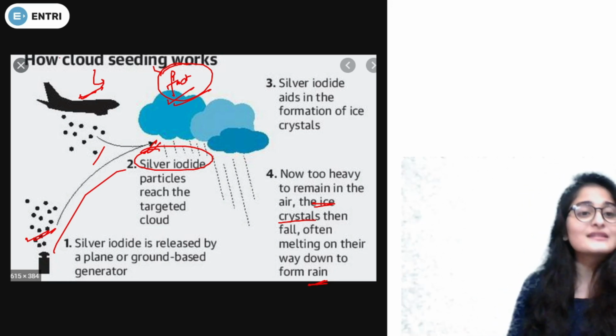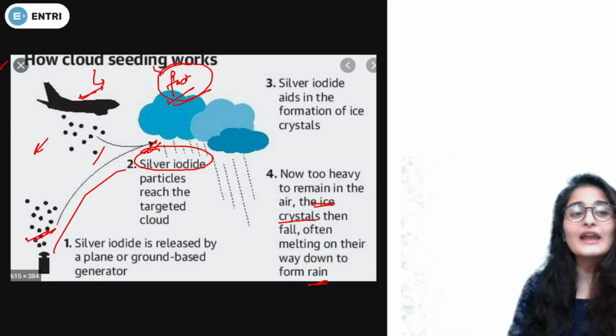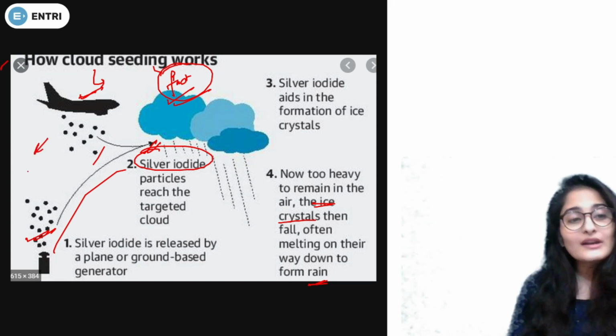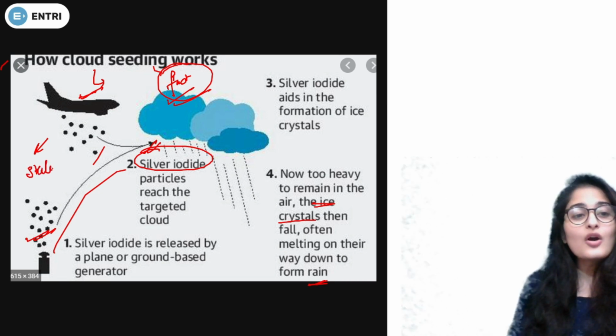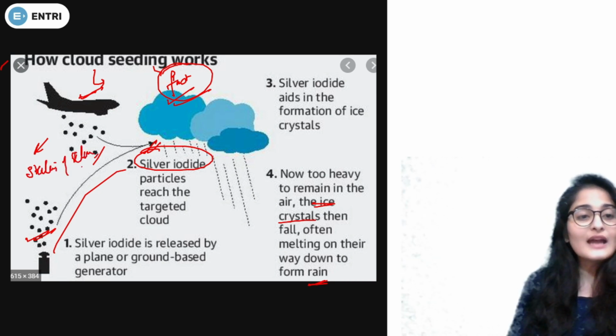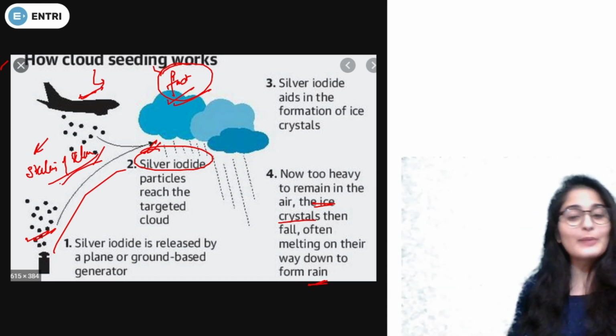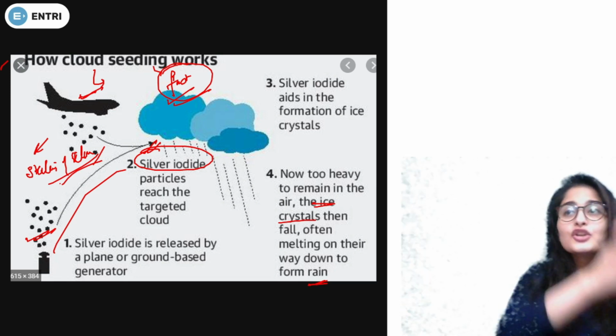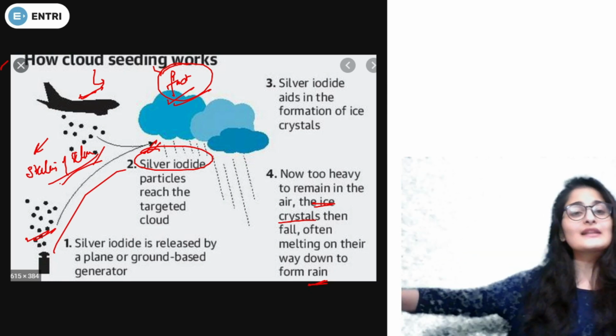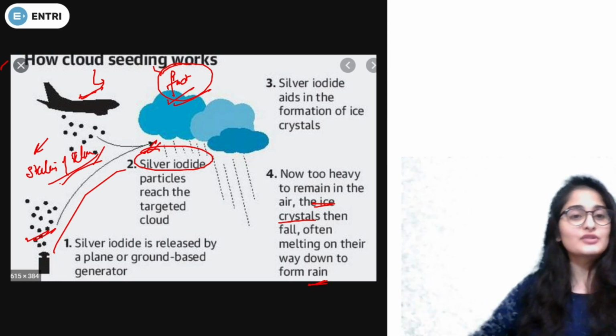Now, there are certain cases that have been filed where it has been reported that this is stealing of clouds. Since I told you we can make the rainfall come earlier, by making that rainfall earlier, you're preventing the other area from getting the water that should have fallen in that particular area.